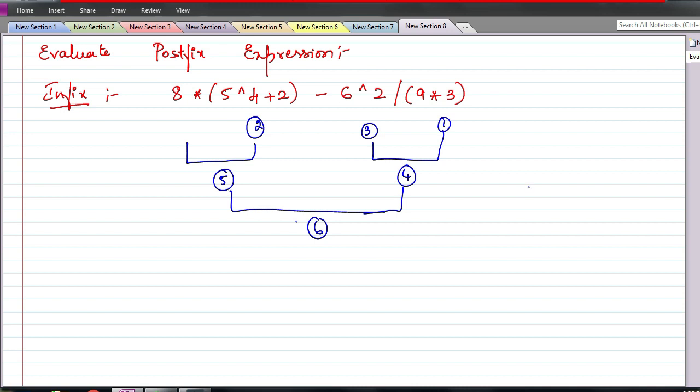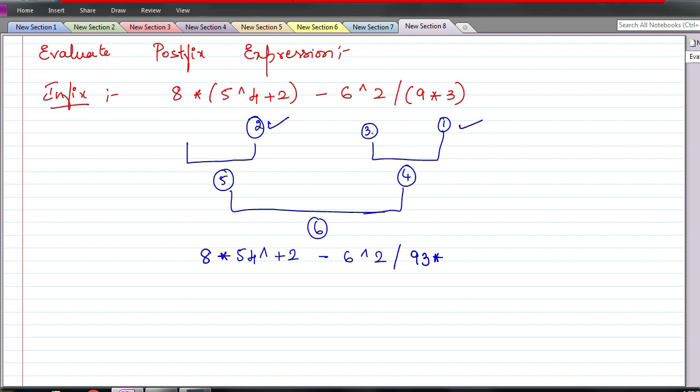Now we will write it. What is the first one? 9 3 star. I'm not writing brackets. 9 3 star is our first expression that is evaluated, and the second one is this. Here you see 5 power 4 is of first priority, right? So 5 4 exponent plus 2. I'm writing the remaining as it is, minus 6 power 2, this I'll write here, slash 9 3 star, and here we have star 8. So 1 is done and 2 is done.